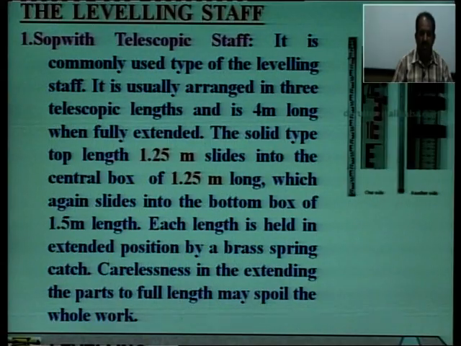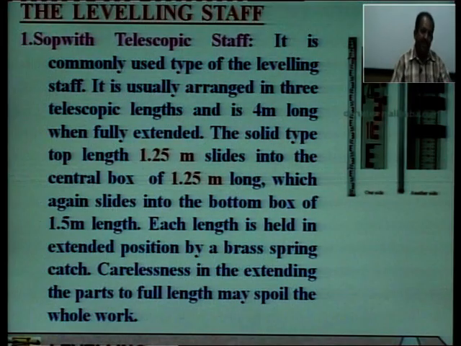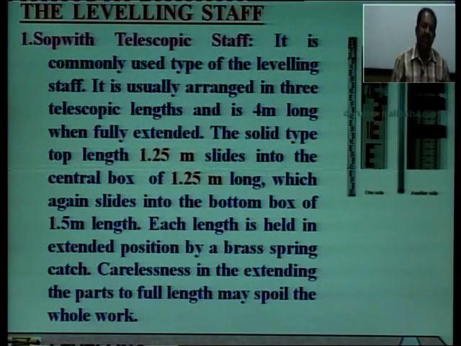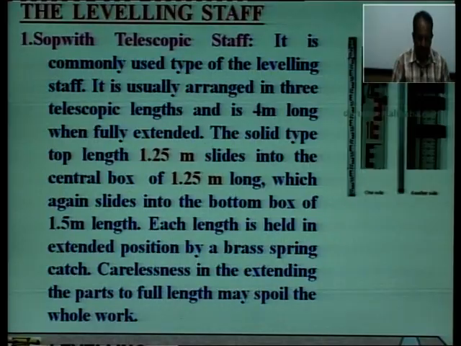The solid top length is 1.25 meters, which slides into the central box of 1.25 meter length, which again slides into the bottom box of 1.5 meter length. That is, there are 3 lengths: 2 of 1.25 meter each and the third one of 1.5 meter length. Each length is held in extended position by a brass spring catch.